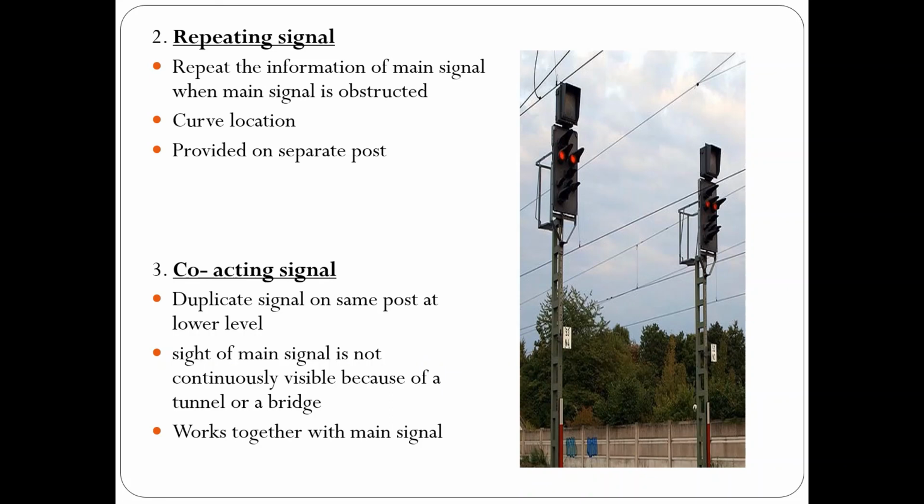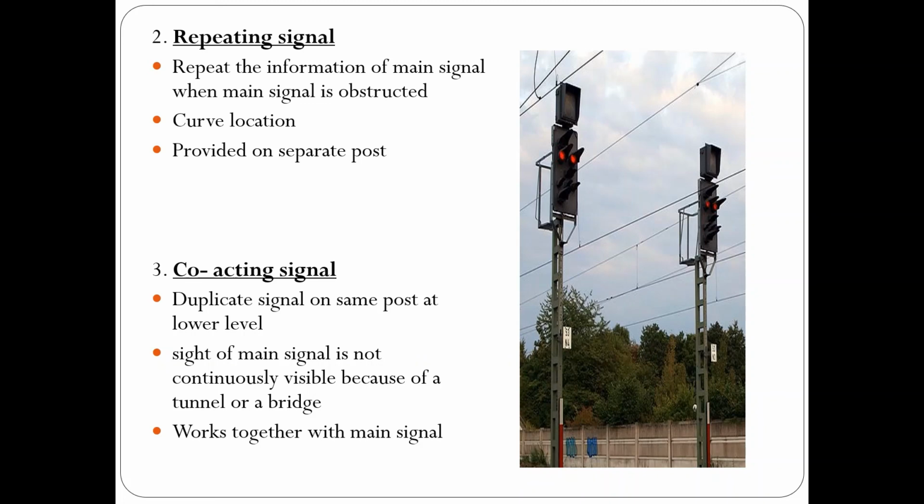But when the driver's vision is obstructed due to a sharp curvature, an overbridge, or some other obstruction, for example at the Kollam junction, where trains coming from the Trivandrum side have to undergo a sharp curve, the driver's vision sometimes gets obstructed. In that case, a signal is provided with a duplicate arm of smaller size at a suitable position, which repeats the indication of the signal ahead. It is therefore termed a repeater signal.